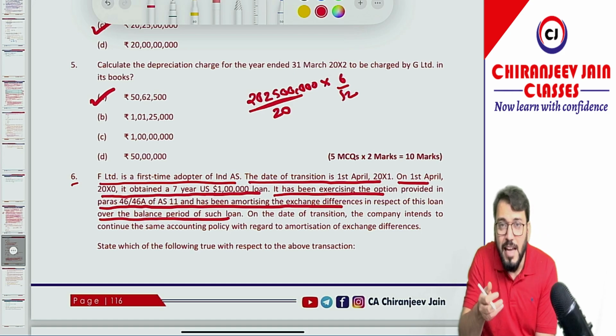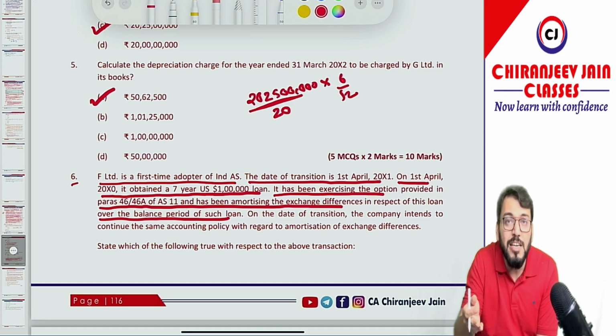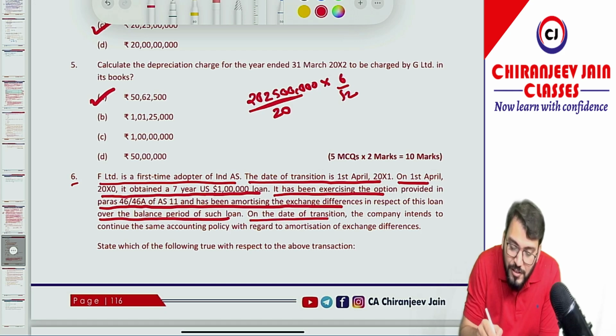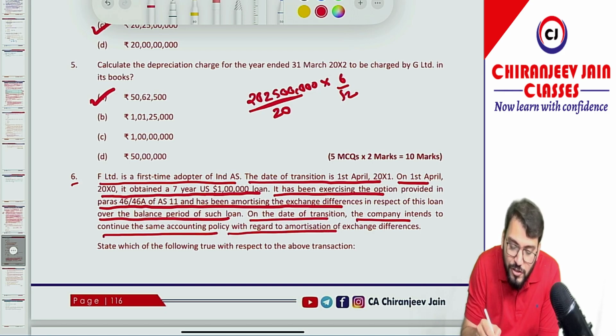Meaning the entire exchange difference will be accumulated in the FCMITD account. If you remember the AS 11 point, paragraph 46A of AS 11, that will be amortized in the P&L over the period of the loan. On the date of transition, the company intends to continue the same accounting policy with regard to the amortization of exchange difference.